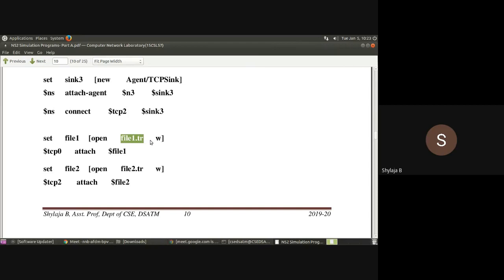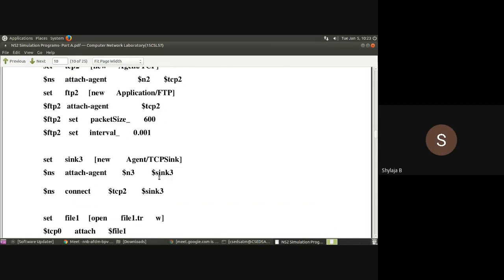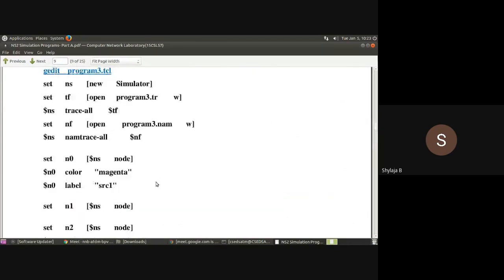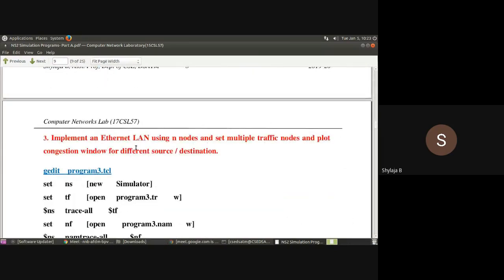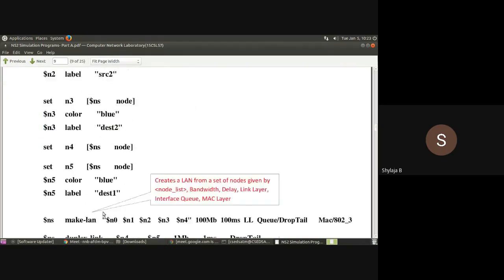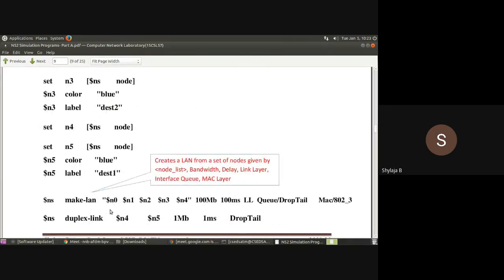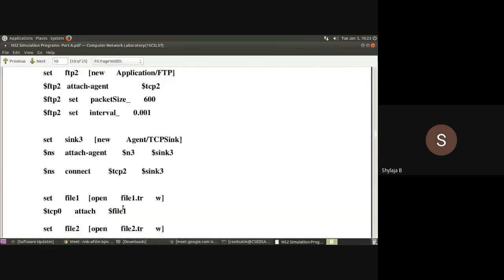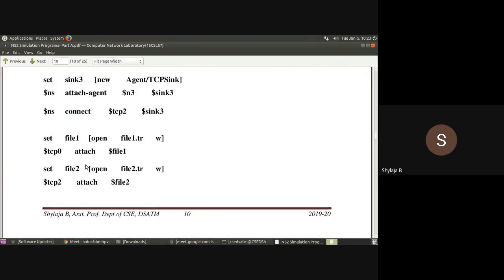And this file1.tr and file2.tr will have some 7 columns. Within that, you can identify the congestion window, because here we are simulating and showing the congestion window for different source destinations. There are 2 pairs of source destination, and for each of those we are plotting the congestion window, and that value is available in these trace files, file1.tr and file2.tr.